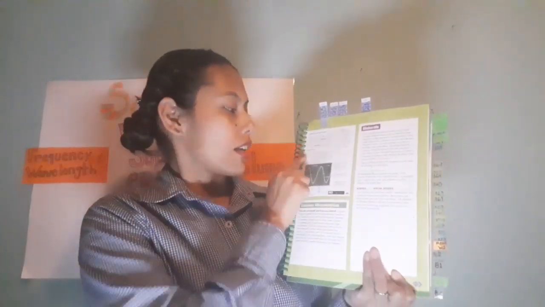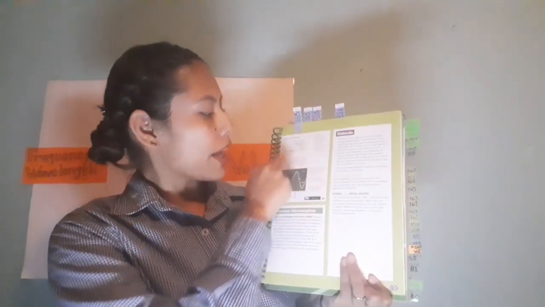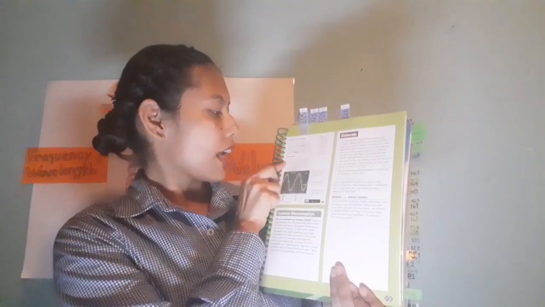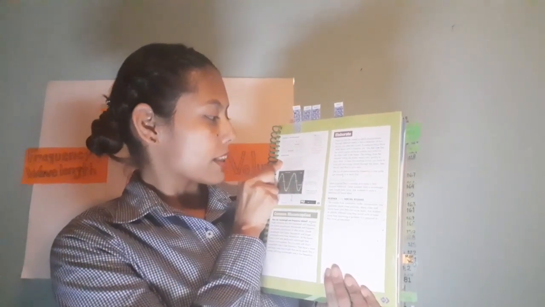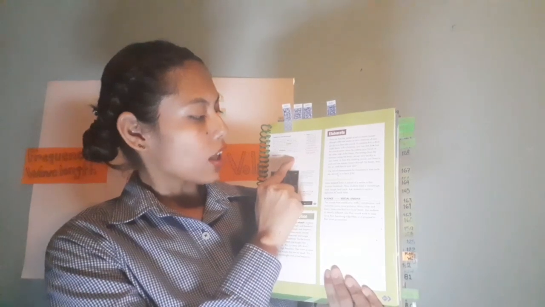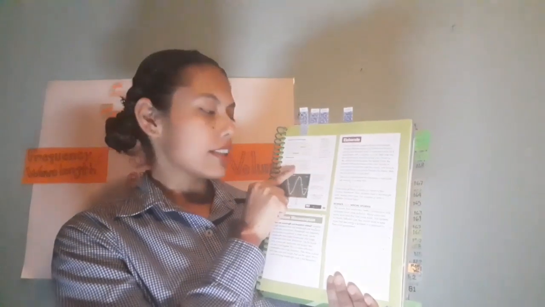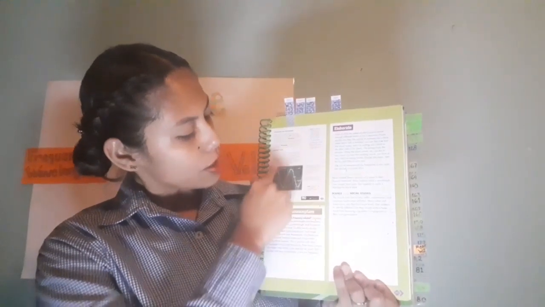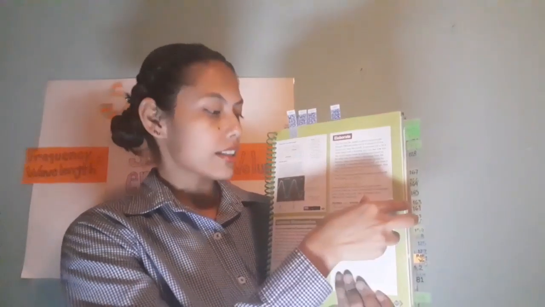Yes? Now, if you can see this page, you can notice that we have a topic of studying the sound. And what is this? We are going to see what an oscilloscope is. And what is that? It's an instrument that the scientists created to measure the sound waves. Yes, you can see a picture of that. Using this information, you have to answer one question. Yes? Now let's go to the next topic, the pitch.